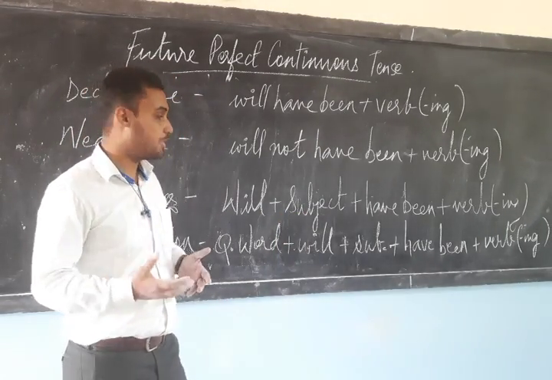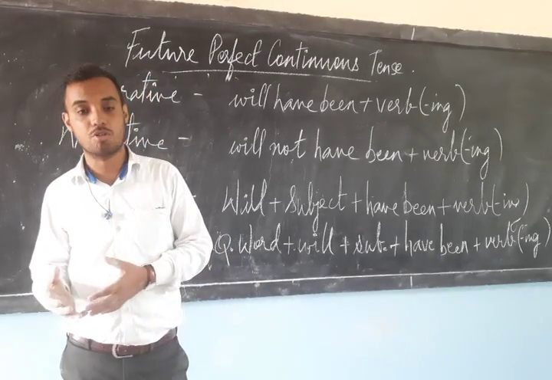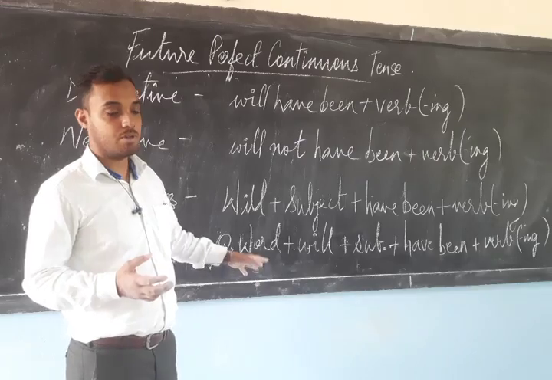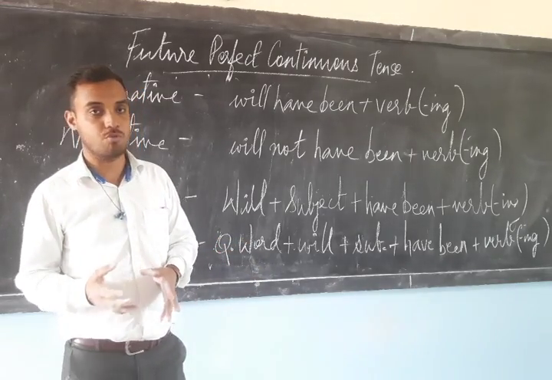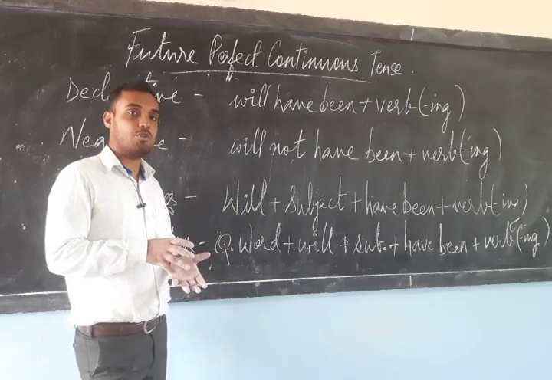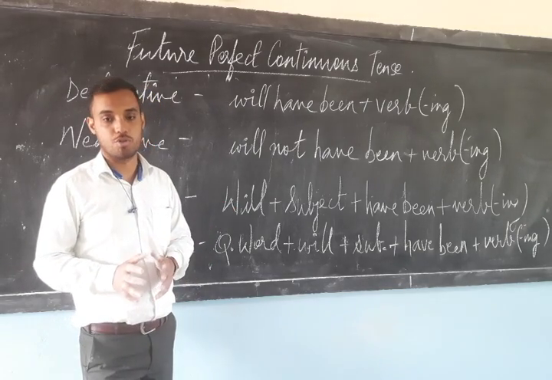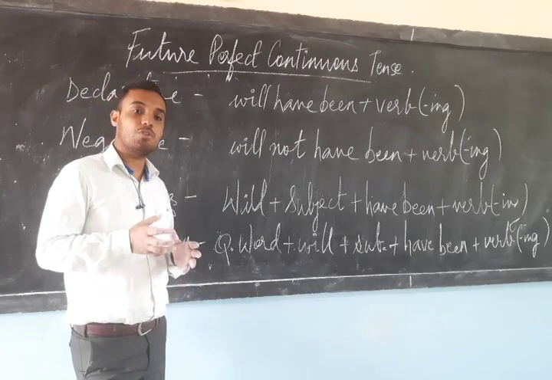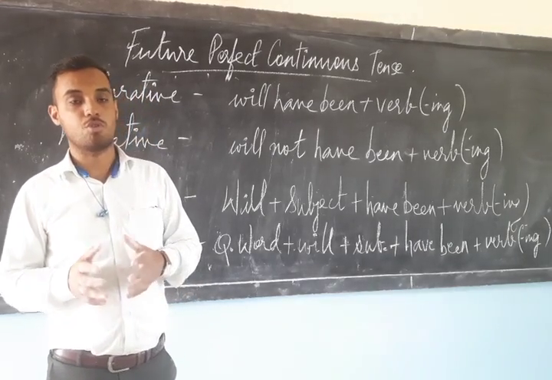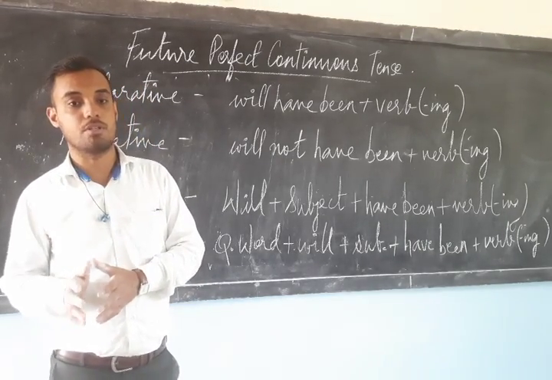When will you have been saying that speech? Okay? The only thing that matters over here in yes, no and information question is that when we have a question without a question word, it is a yes, no question. When we have a question with a question word, it is an information question. So that is all about the interrogative sentence.